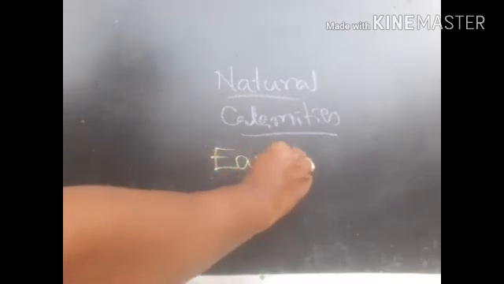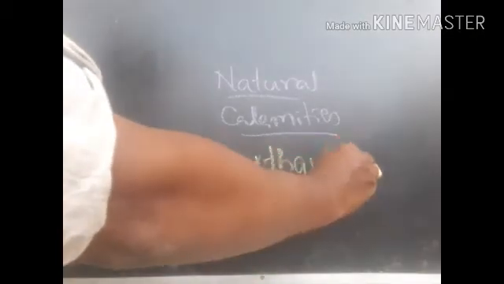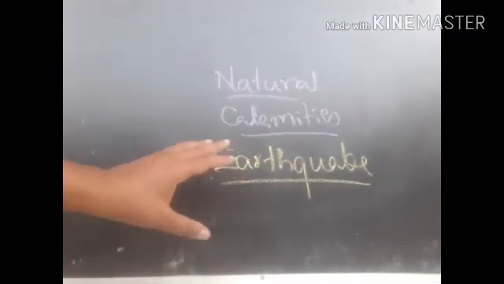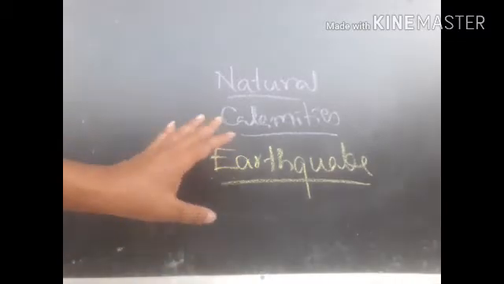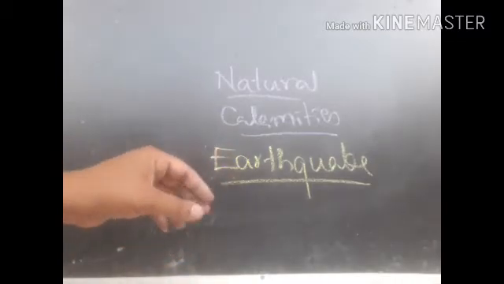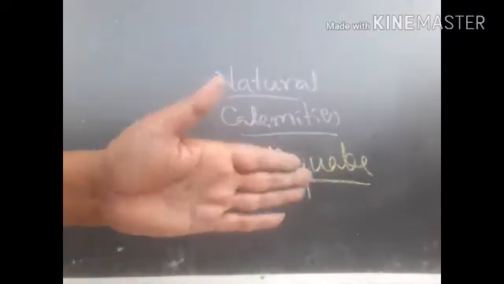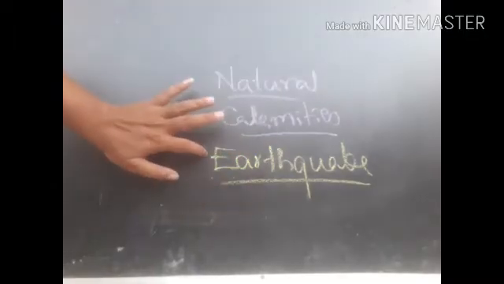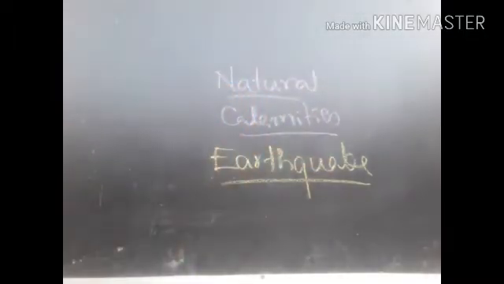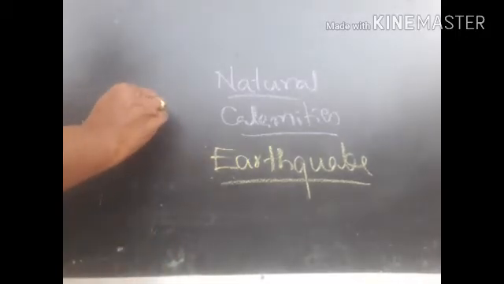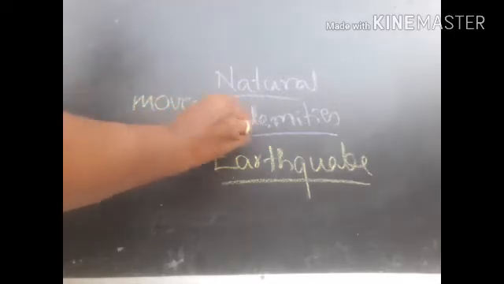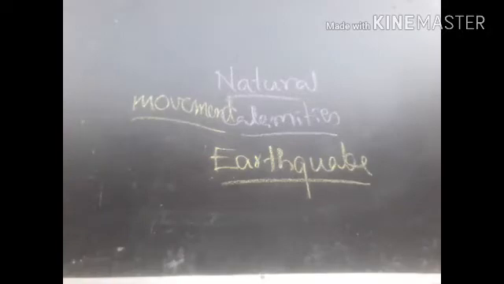So, earthquake. Have you heard this word? Earthquake. Zameen hilna. I don't know Hindi very well, but Zameen hilna, right? The movement in the earth. Quake means getting cracked, right? So, earthquake. Earthquake is treated as a natural calamity where the earth shows massive movement. So movement of the earth causes earthquake.